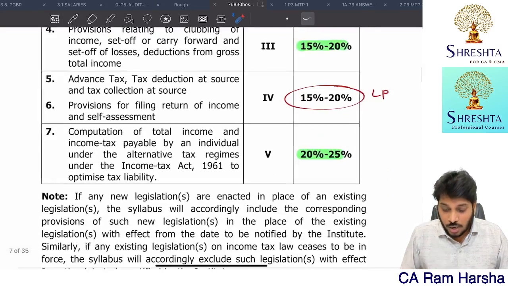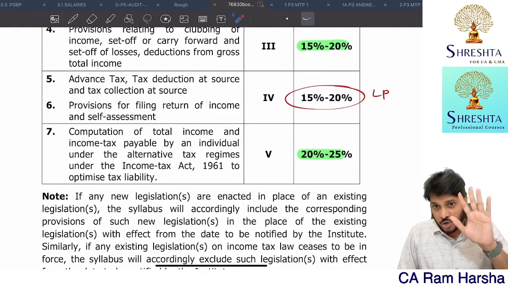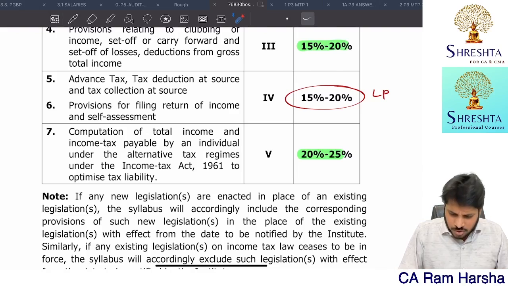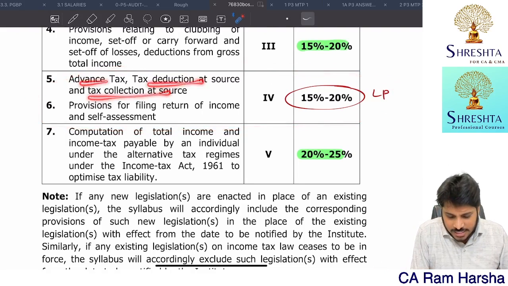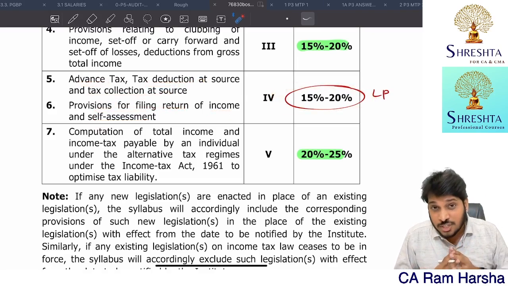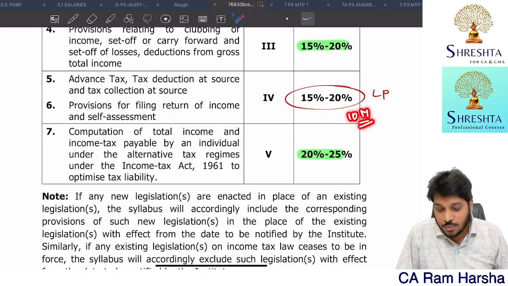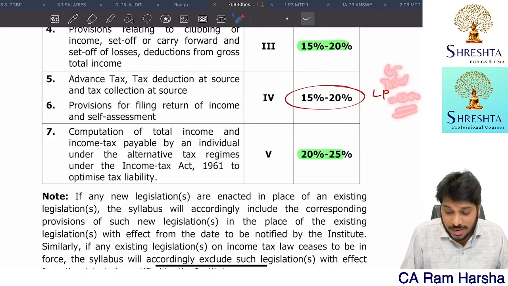Inside that, one topic I will tell you, please ignore it immediately. Initially, you ignore it. You think of this revision later on. Advanced tax, TDS provision, TCS provision, filing of return, all this. This will occupy 15 to 20% of the weightage. Approximately 10 marks weightage will come from these topics. Out of 65 marks, approximately 20%, let us assume 12 marks weightage is the maximum from these.